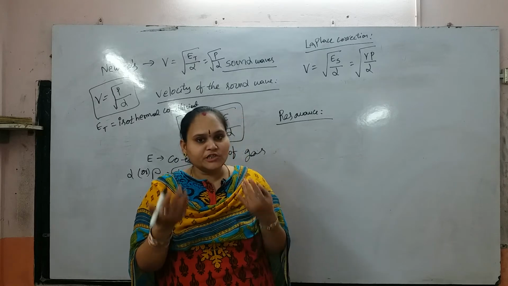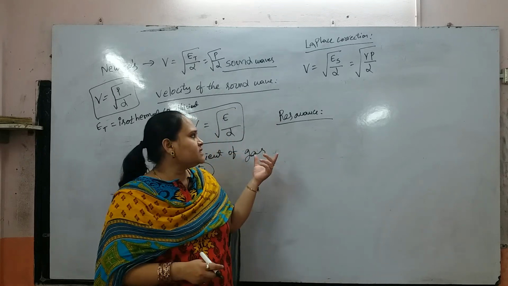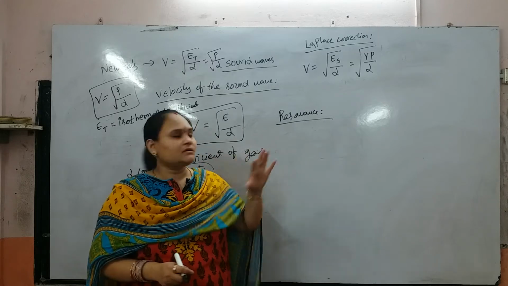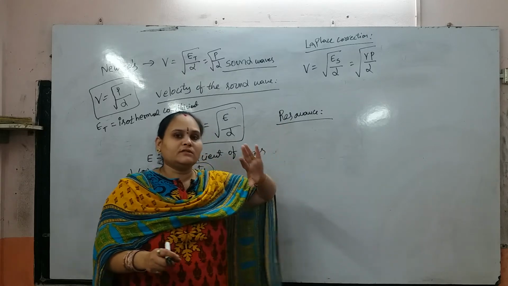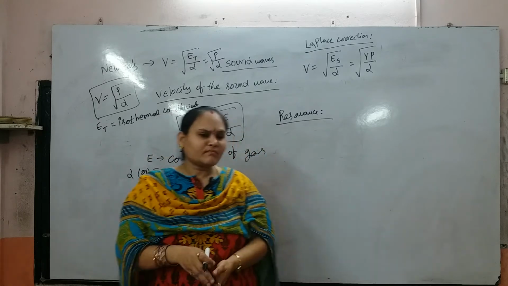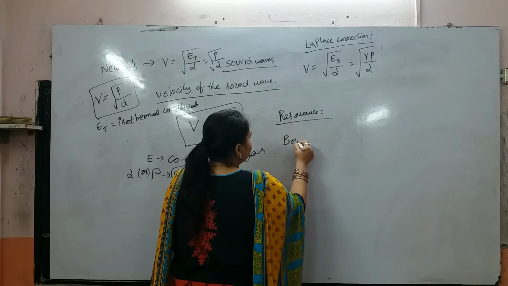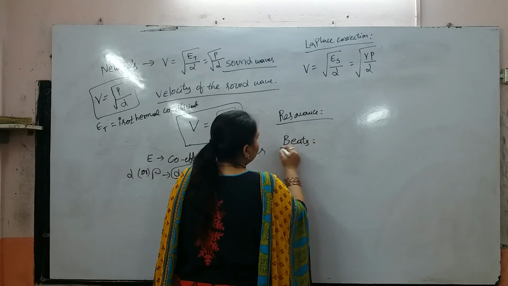We get a new wave that is a stationary wave. Now we consider two sound waves with slightly different frequencies travelling into a tube.